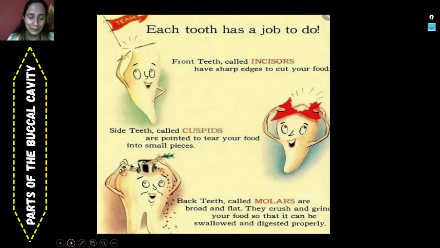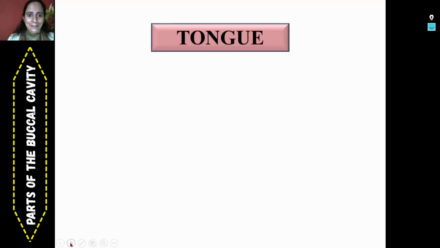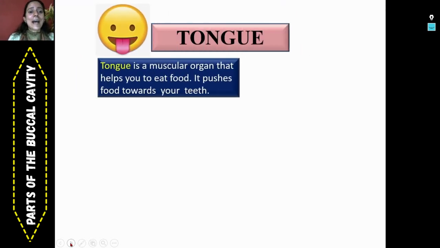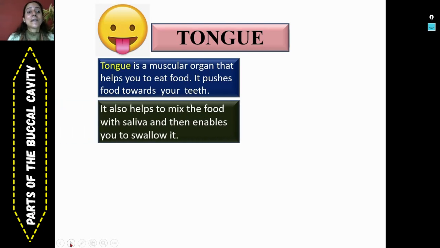Now let's see one more equally fascinating part of our mouth or buccal cavity, and it's the tongue. Tongue is a muscular organ that helps you to eat food. It pushes the food towards the teeth. It helps mix the food with saliva and then enables you to swallow it. So these are general features of the tongue.